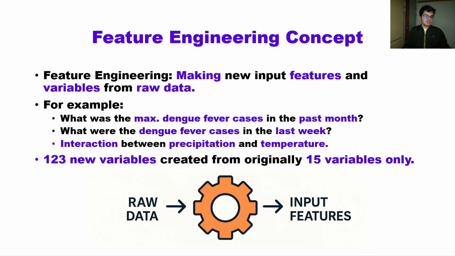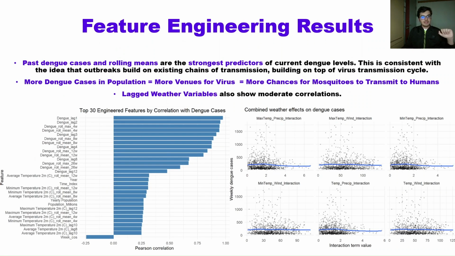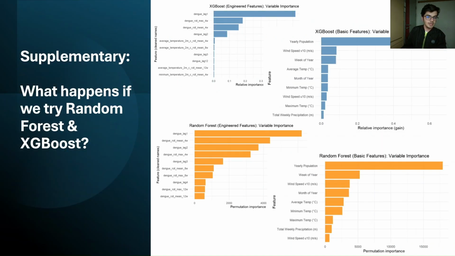And then we applied feature engineering. Feature engineering is where we create new input features from raw data. I was able to create 123 new variables from just 15. Through that, we found that it's mostly the previous week's dengue cases that contribute to dengue cases. That makes sense because more dengue cases in the population means more reservoirs for the virus, and that means more chances for mosquitoes to transmit it to humans. Lagged weather variables also show moderate correlations, not very high. But this is how we find out that past dengue cases are really important and contribute to the transmission chain.